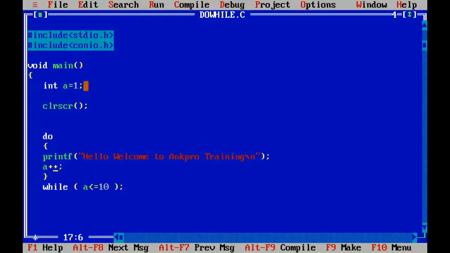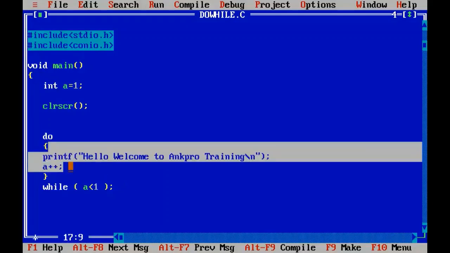Let's say a is equal to 1. Now assume a has got value 1. If I say while a is less than 1, then continue this loop. a is equal to 1, which is not actually less than 1, right? So it will not check the condition first. First it will execute the loop, increment a, then go and check the value. Now a has got 2. Is 2 less than 1? No, right? Though 2 is not less than 1, we already got the statement printed once.